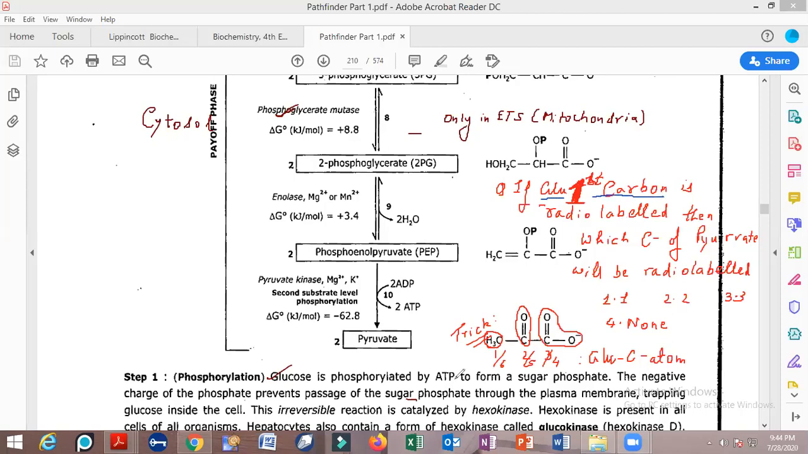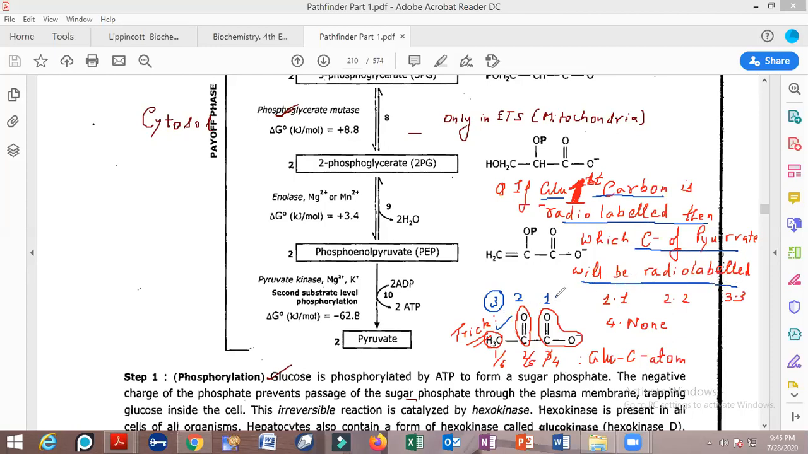Okay. So if the first carbon atom of the glucose is radio labeled, then this carbon atom will be radio labeled. And which is this carbon atom? This is the third carbon atom of pyruvate. First, second, third. So this is the third carbon atom of pyruvate. Okay, I have questioned you. If glucose first carbon atom is radiolabeled, then which carbon atom of the pyruvate is going to be radiolabeled? It is always the third carbon atom.